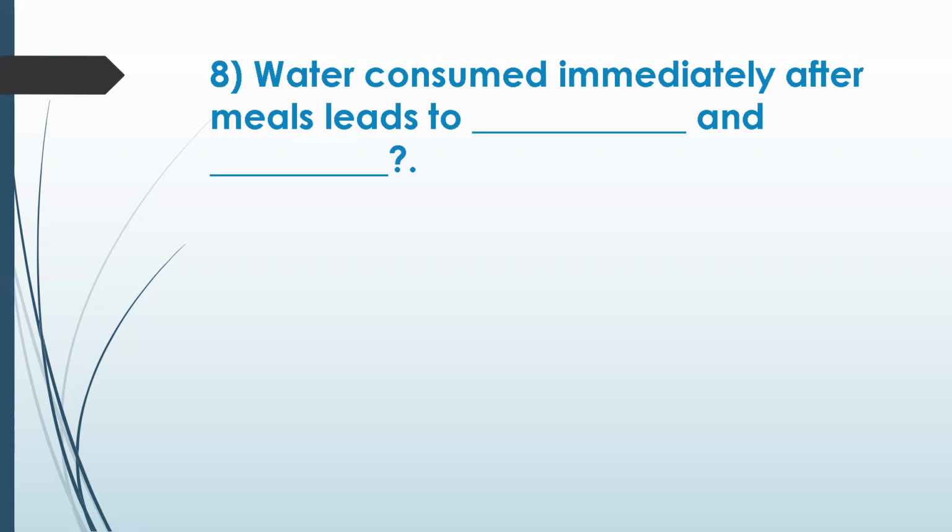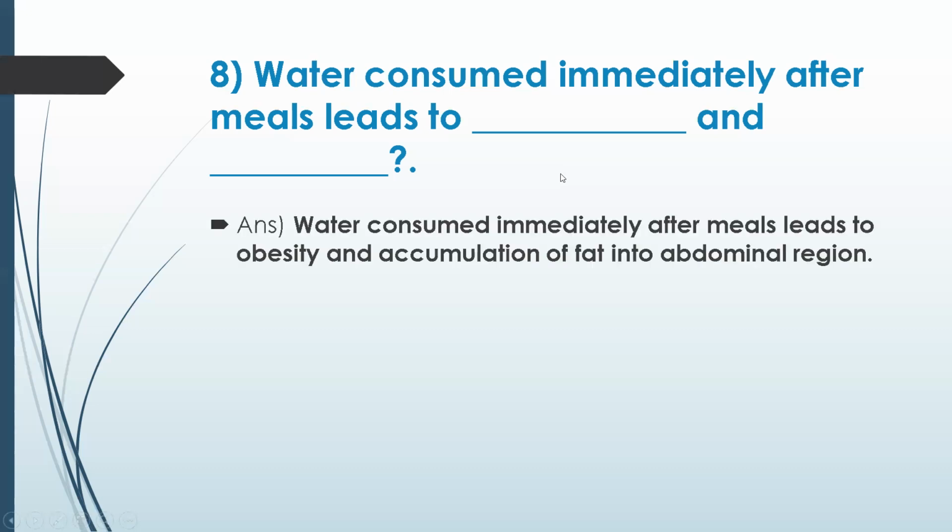Agnimandya will lead to weakness. You were saying one way is weakness, but what will start accumulating in the body? He becomes lean. Here it says the other way: water consumed immediately after the meal leads to obesity and accumulation of fat in the abdominal regions. Sthula. That is Sthula, right? Yes, Sthula.